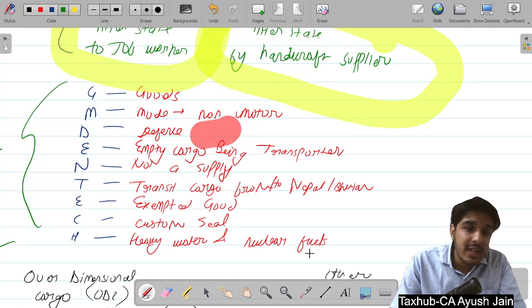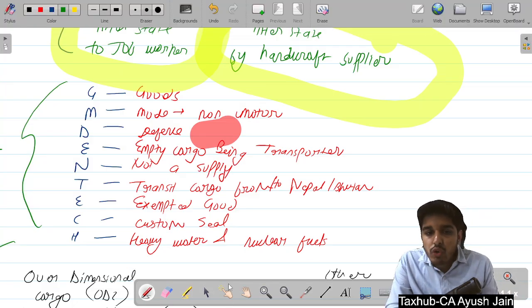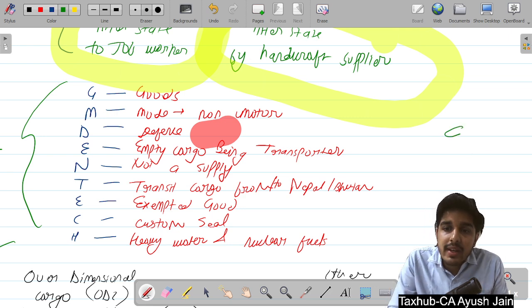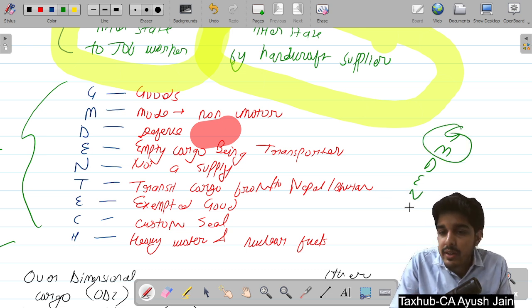Yes. So when is an e-way bill not required? E-way bill is not required in certain cases. And what are the certain cases? GM Dentech. GM stands for General Manager, General Manager of Dentech company. This is the cheat code.